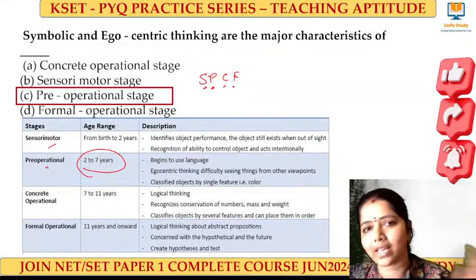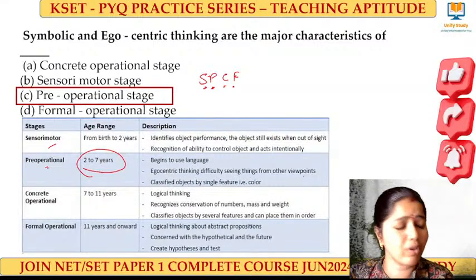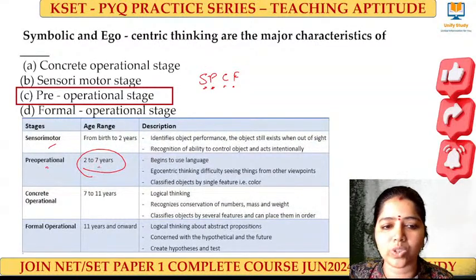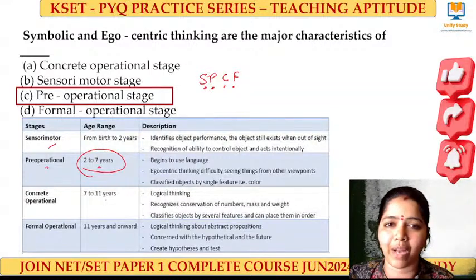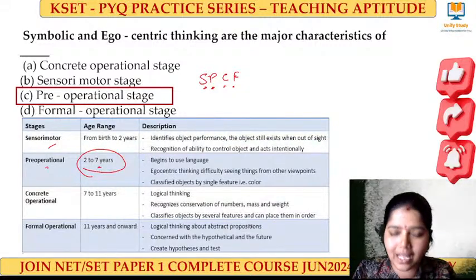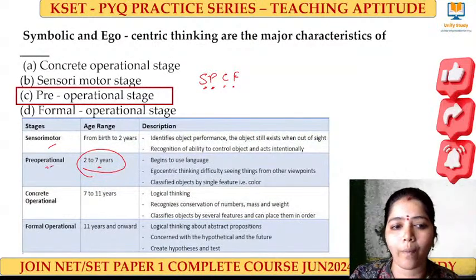Everything will be talked about from their point of view. Egocentric thinking, difficulty seeing things from other viewpoints. They will not be able to take them. If anyone has a child between 2 and 7 years at home, you will notice they will not accept things. They will not understand what a mother or father is telling. They will stand their ground, they will cry and they'll want things, right? That is the pre-operational stage.